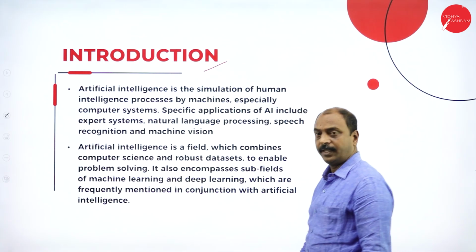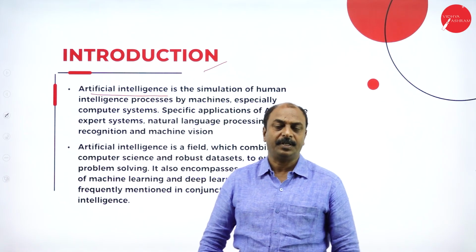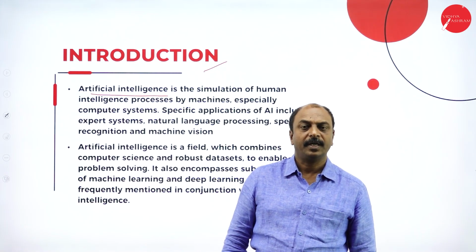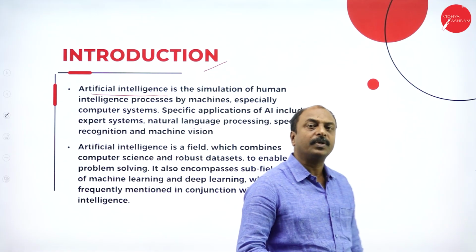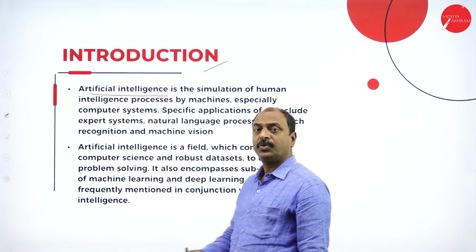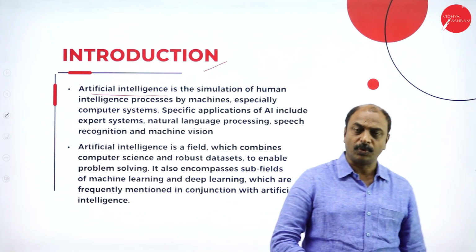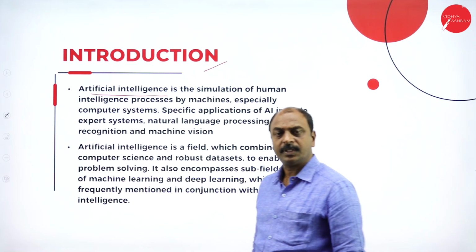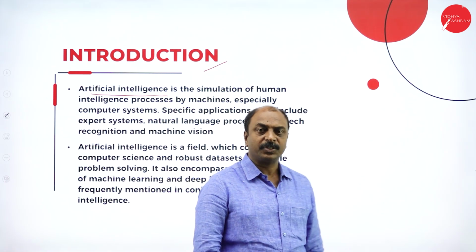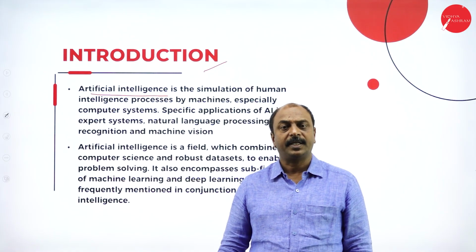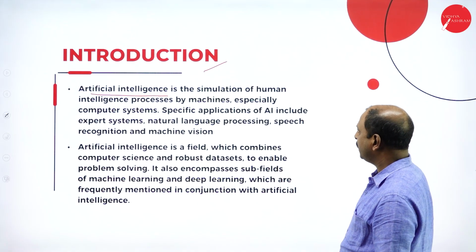Introduction to AI. Nowadays we are familiar with the word AI, or artificial intelligence. That is, we are making a computer or a system think like human beings so that it can take its own decision. Before AI, we know that the computer was a dumb machine and it could not think on its own. It depended only on the user or the programs. Now, AI is a system where we are making a computer system think like a human being, and it can take decisions. So that is the basic definition of AI, or artificial intelligence.